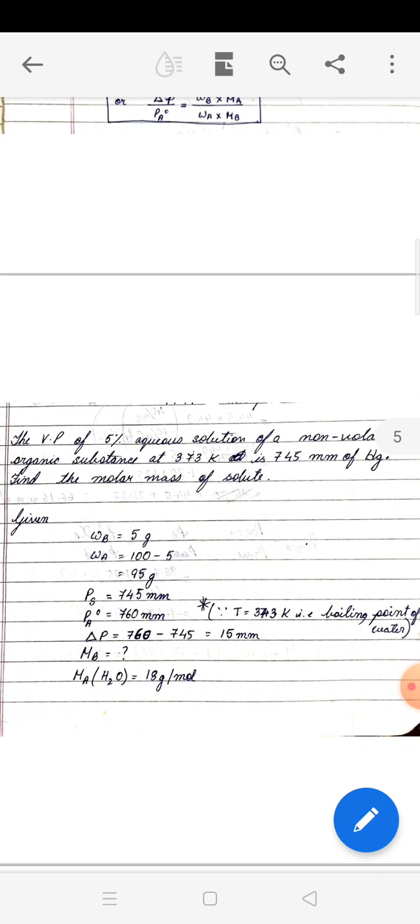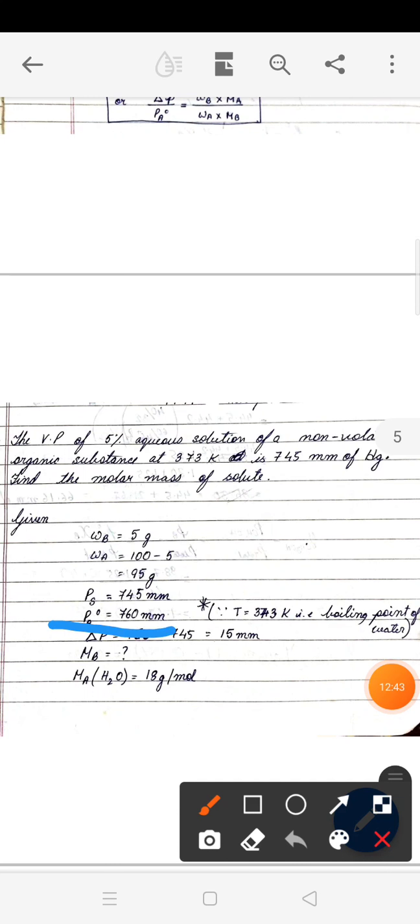So this information you should have prior to working out this numerical. So Pa naught is equal to 760 millimeter of mercury, since T is 373 Kelvin, that is the boiling point of water. The reasoning is given. But if you do not know this, you will not be able to work out this numerical.